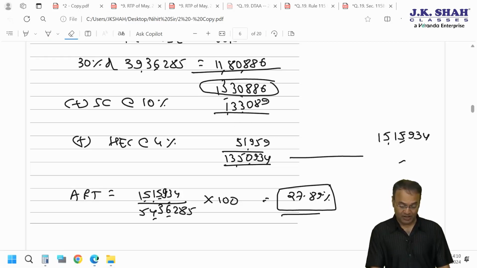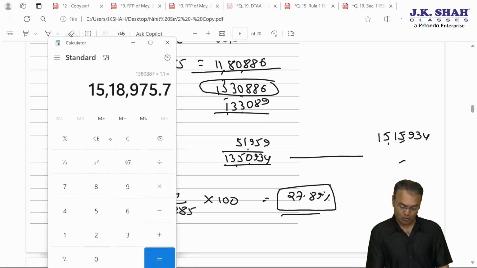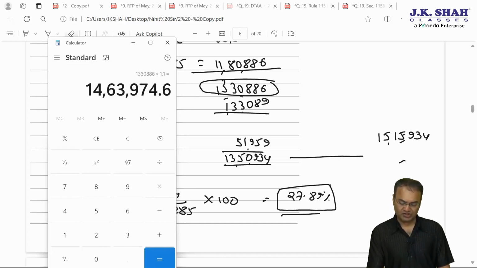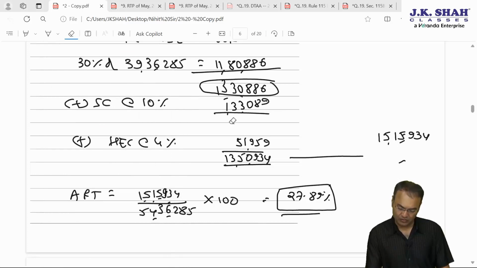Be careful, the type of error which I am making, you should not be making. 1330, 886 into 1.10 would be 1463, 975.